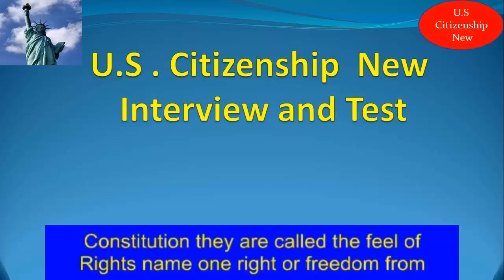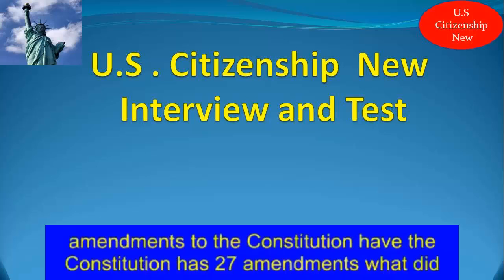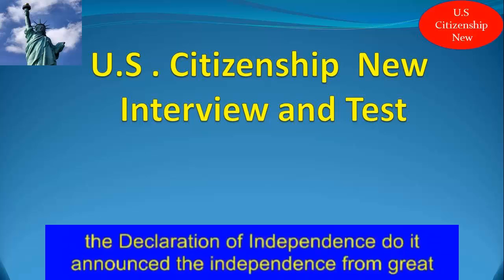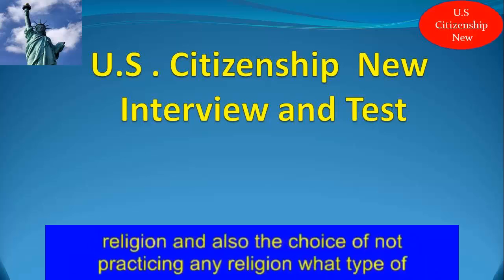Name one right or freedom from the First Amendment. Freedom of speech, religion, and assembly. How many amendments does the Constitution have? The Constitution has 27 amendments. What did the Declaration of Independence do? It announced the independence from Great Britain. What does freedom of religion mean? It means that you can practice any religion, and also the choice of not practicing any religion.